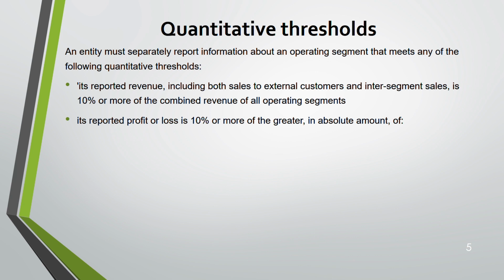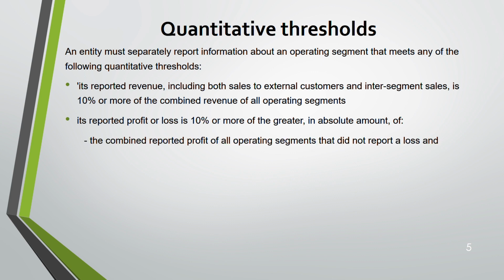Second, profit. The reported profit or loss is 10% or more of the greater. Greater means you have to see whether the profit is more or loss is more in terms of the amount, the figure. It does not matter whether loss is negative or profit is positive. So it's not based on the sign. You have to add up all your profit and see the figure, add up all your loss of the segments and see the figure. The greater of the two, you have to take the 10% of that. Okay, that's what they have told you.